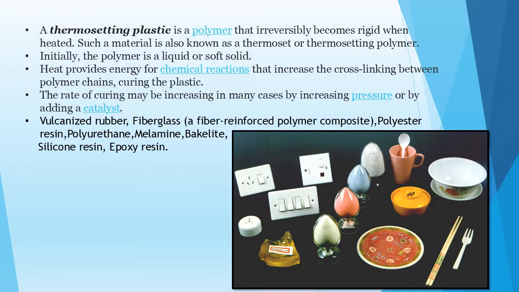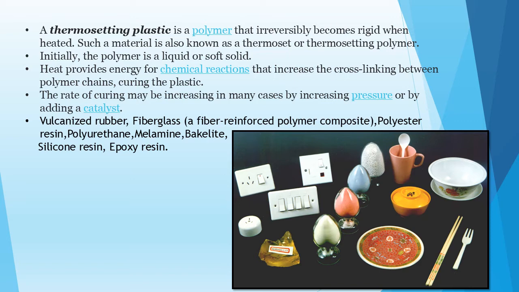Next come thermosetting plastics. A thermosetting plastic is a polymer that irreversibly becomes rigid when heated. Such a material is also known as a thermoset or thermosetting polymer. Initially the polymer is a liquid or soft solid, but when heat is provided, that heat provides energy for a chemical reaction that increases the cross linking between the polymer chains.